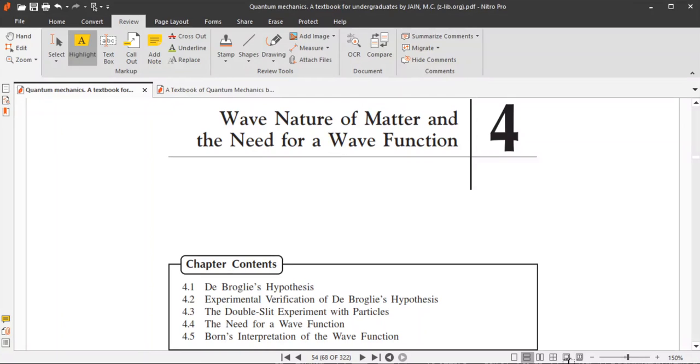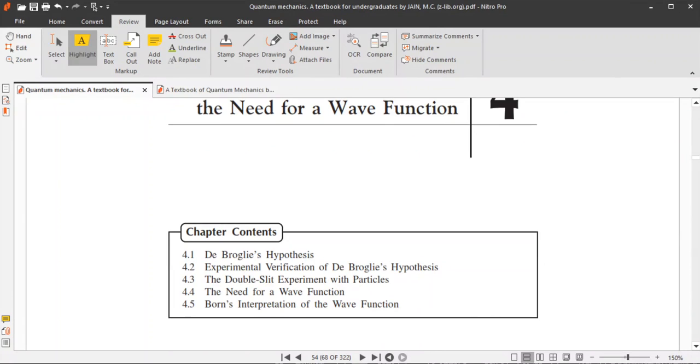In this lecture, I will discuss the wave nature of matter and the need for a wave function. This topic will be discussed from the book of M.C. Jain, a textbook of undergraduate quantum mechanics by M.C. Jain. So, what we will discuss in this topic: de Broglie's hypothesis and the experimental verification of de Broglie's hypothesis.